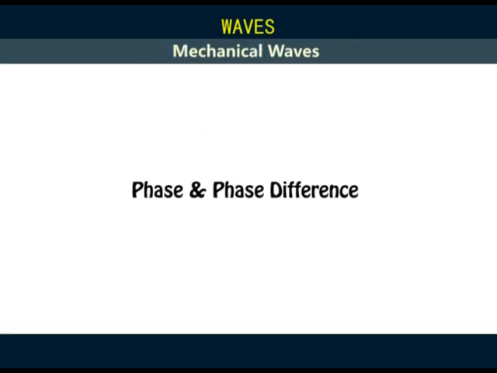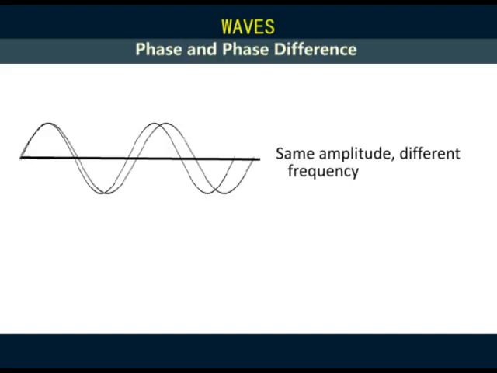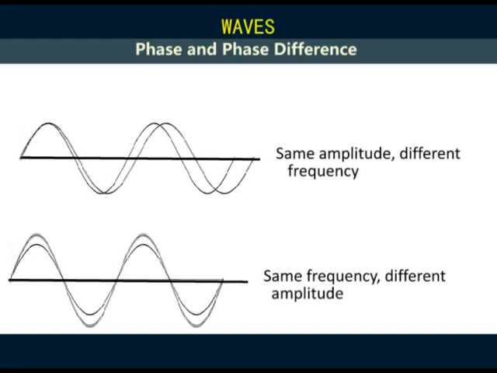And finally, phase and phase difference. Now, two waves can have the same amplitude but different frequencies. They could also have the same frequency but different amplitudes. Usually, the wave with the higher frequency has a smaller period, and that simply means if the vibrations are faster, it takes a shorter time to complete one cycle.